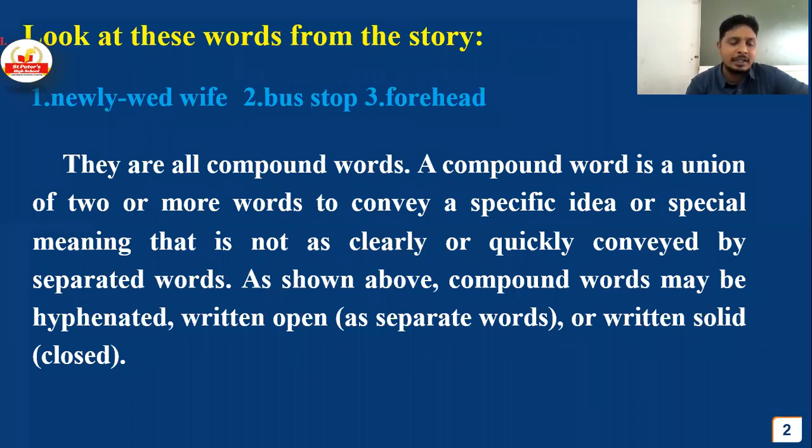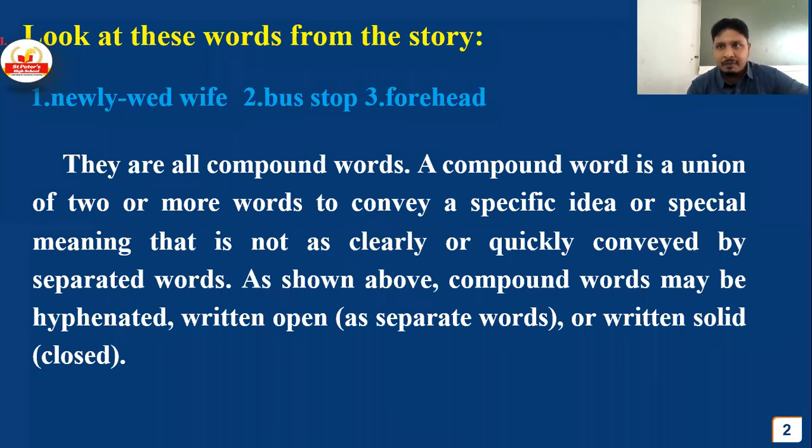So I will read out the definition or the explanation given here. They are all compound words. A compound word is the union of two or more words to convey a specific idea or special meaning that is not as clearly or quickly conveyed.